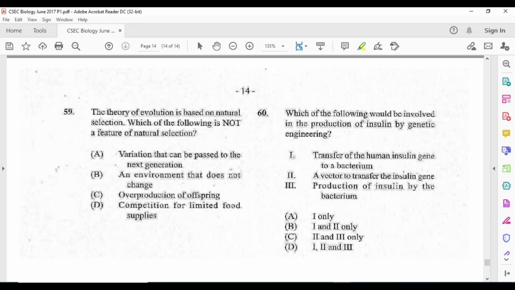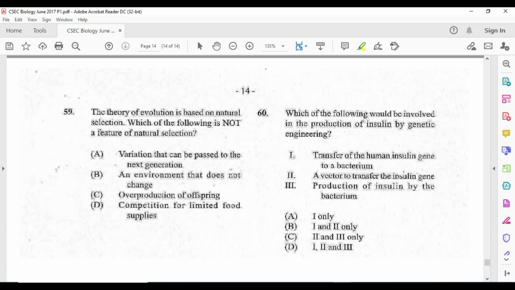Alright, 59. The theory of evolution is based on natural selection, Charles Darwin. Which of the following is not a feature of natural selection? We are at 59. Alright, so variation that can be passed on to the next generation. That's a feature. An environment that does not change.